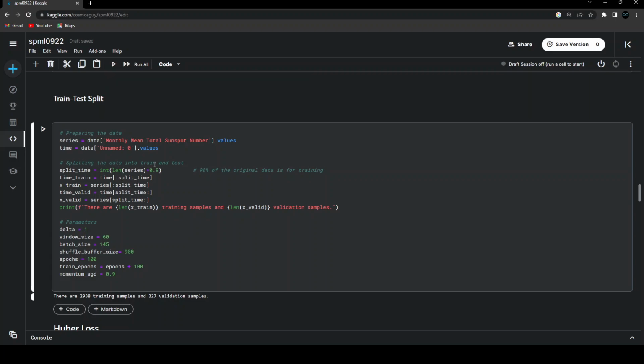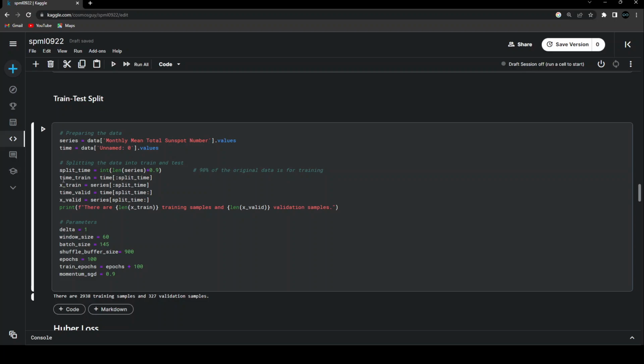So now splitting this data into the training set. I'm keeping 90% of the original data for the training and the remaining data for the validation. So first of all, I'm using the total length of the series. What is the total length? It will be 3265 as we know. And then I'm multiplying it with 90% and converting it to an integer. Whatever integer value I get after doing this, I'm going to take the first data from the 0 index till that particular time that we have created. The 90% of the data will be stored from 0 to that particular value. And all the values after that will be part of the validation data.